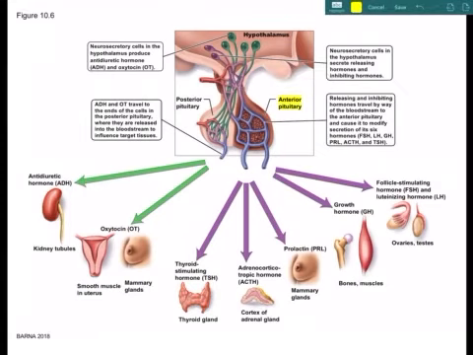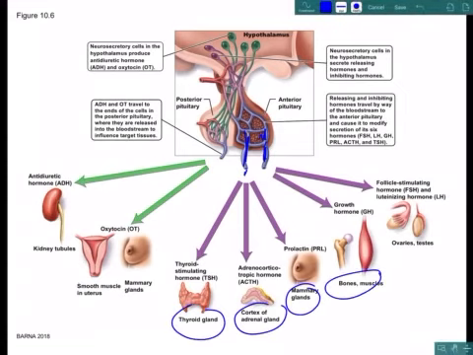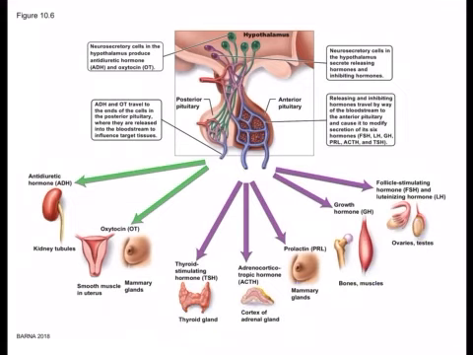Here's your anterior pituitary gland. Here's your posterior pituitary gland. These are representing blood vessels right here. It's a portal system. You can see the anterior pituitary gland is going to secrete hormones into the bloodstream, which will affect all of these glands, and it shows you which hormone does that. So thyroid stimulating hormone, let's look at this one.